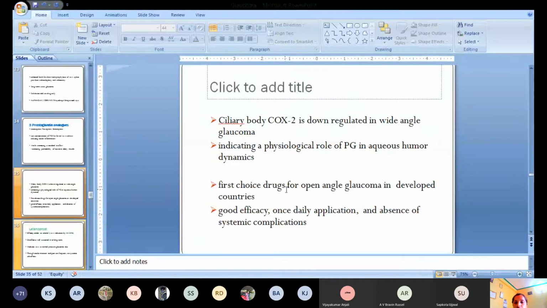So this has become the first choice of drugs in case of open angle glaucoma in developed countries. Why developed countries? Because this drug is somewhat more expensive than other drugs. Only people with a high economic status can afford this drug, because it should be instilled for the long term. It has good efficacy, and once daily application is sufficient in the absence of systemic complications. Because of these various advantages, this drug has become the first choice nowadays in case of open angle glaucoma.